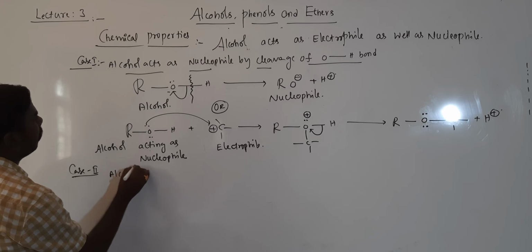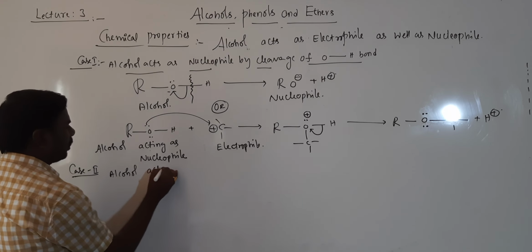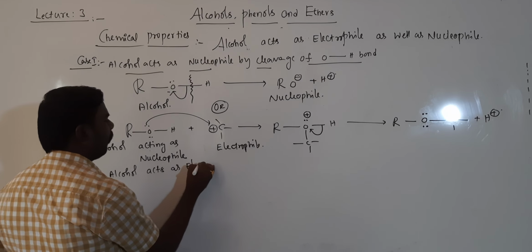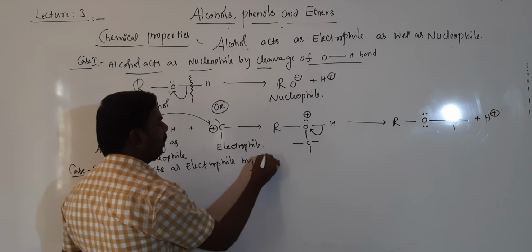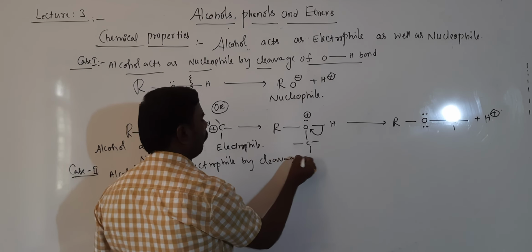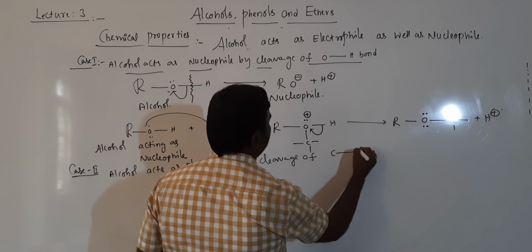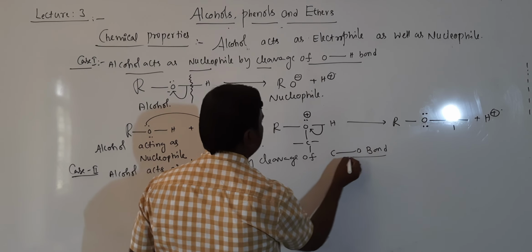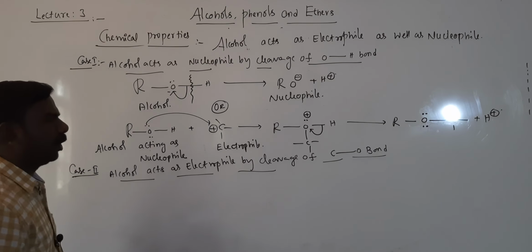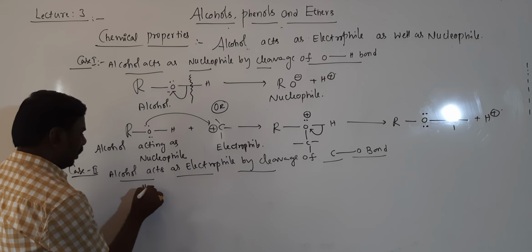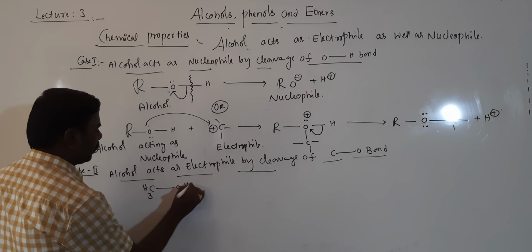Alcohol acts as electrophile also. Electrophile by cleavage of CO bond. Very, very important. By cleavage of CO bond. CH3OH.